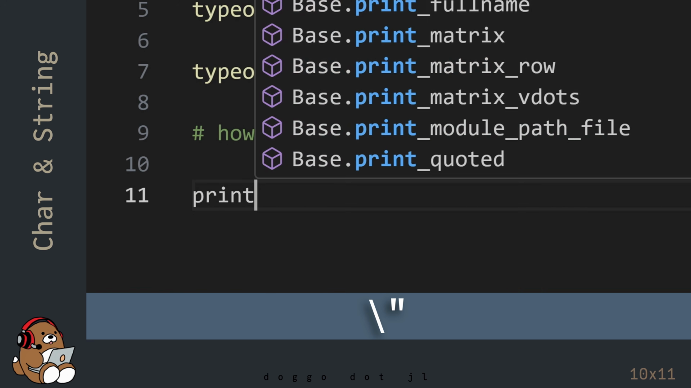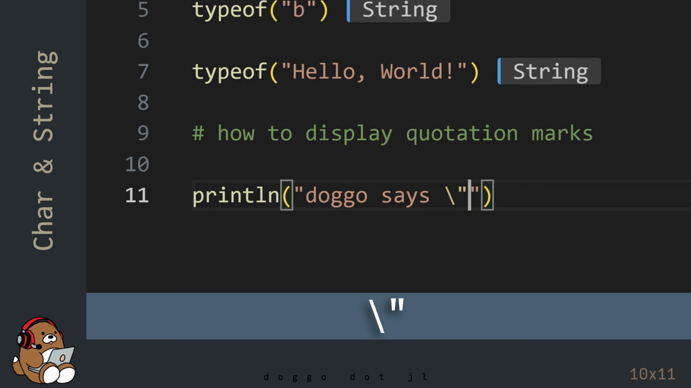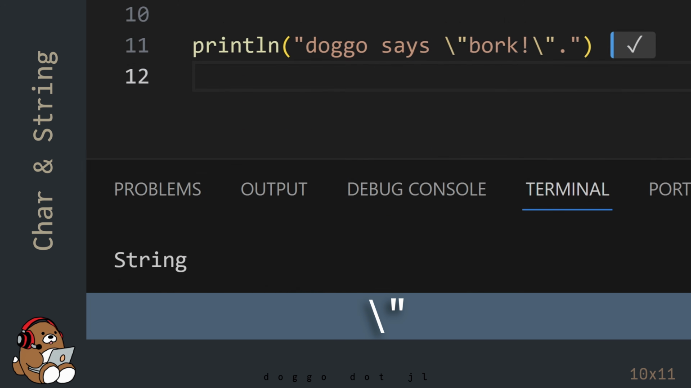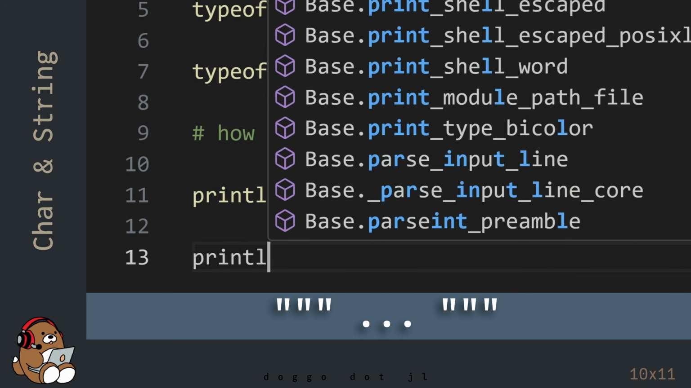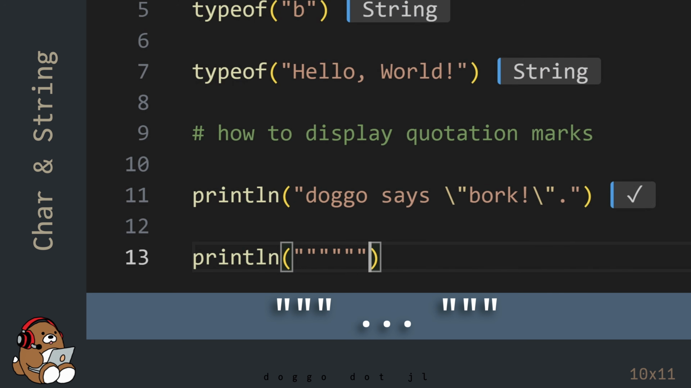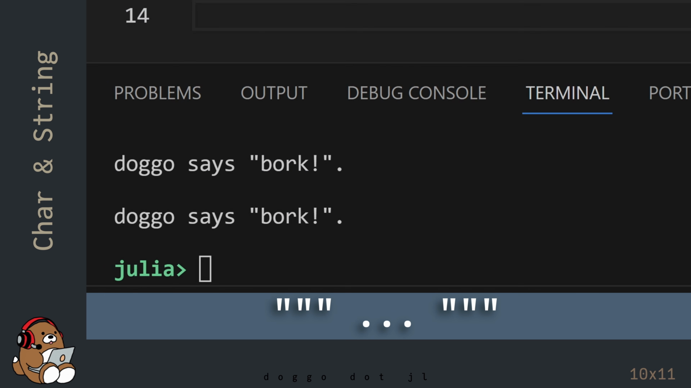You can either use \" within the pair of quotation marks for the println function, and the output is displayed in the REPL. Or you can use quotation marks within a pair of triple quotation marks for the println function. It does the same thing.